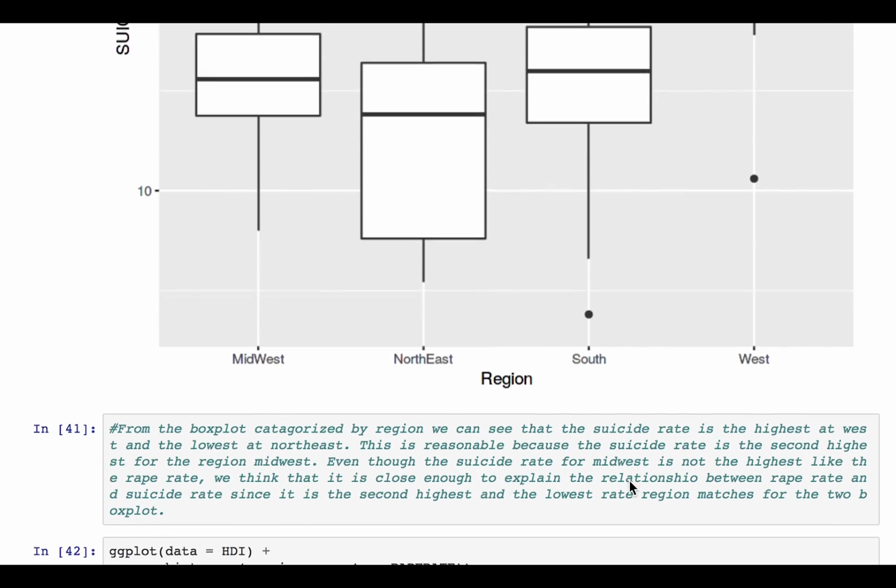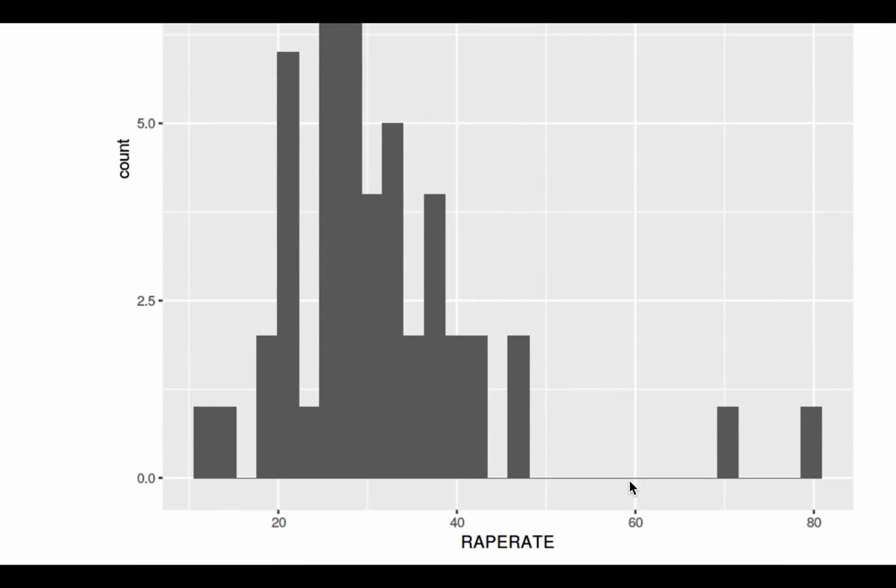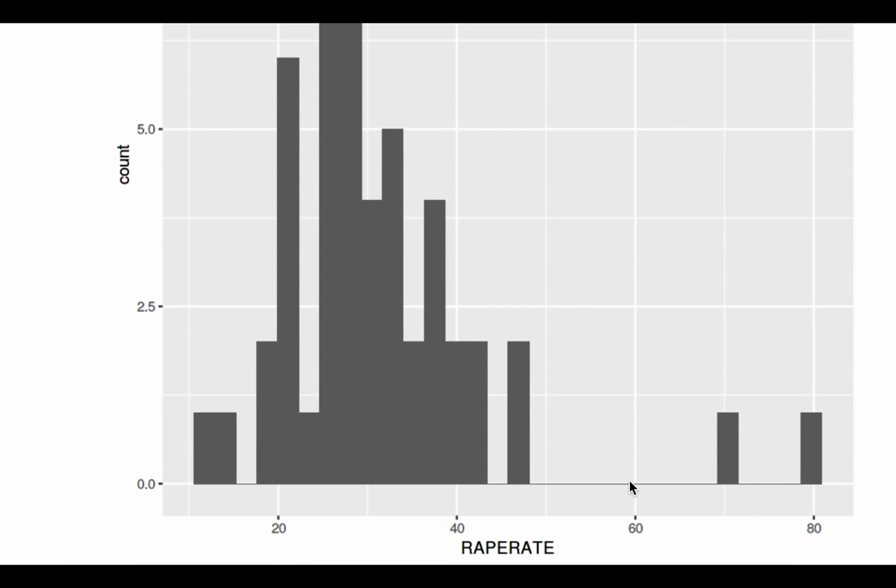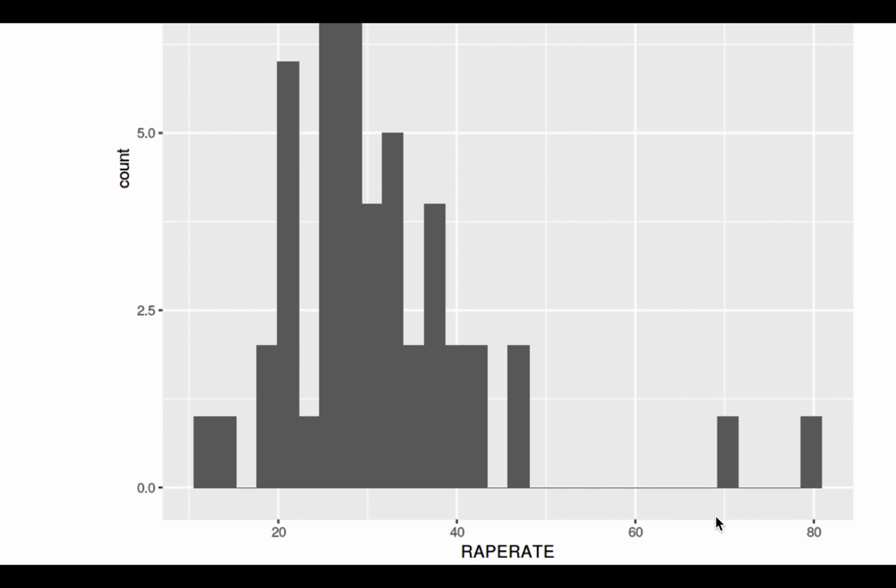And the next visualization we did is a histogram for rape rate. And from this histogram, we can see that the mode of rape rate is around 26%, and there are very few that are above 60 and below 20%.